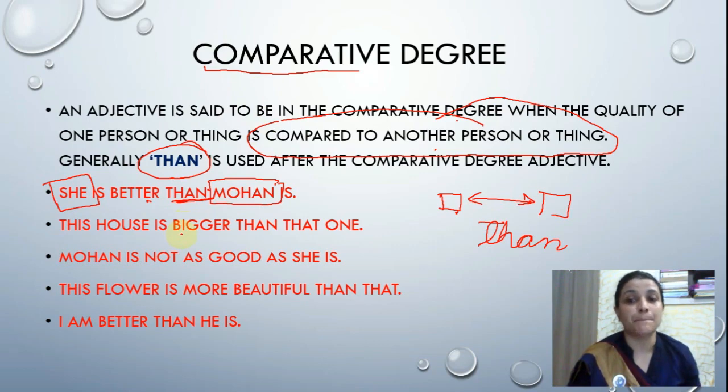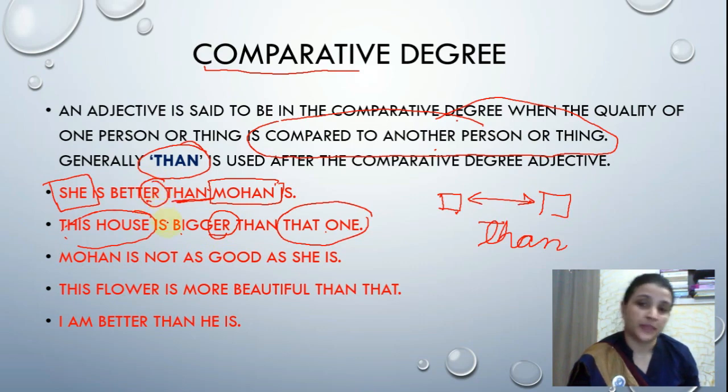This house is bigger than that one. Means we are comparing one house with the other one. So we are using ER. Clear? Now Mohan is being compared with she, and we are using as good as. Sometimes in place of using than, we use as good as, means same. The as good as is basically used for comparison only.